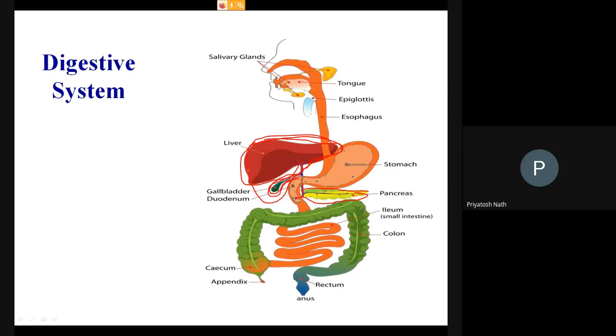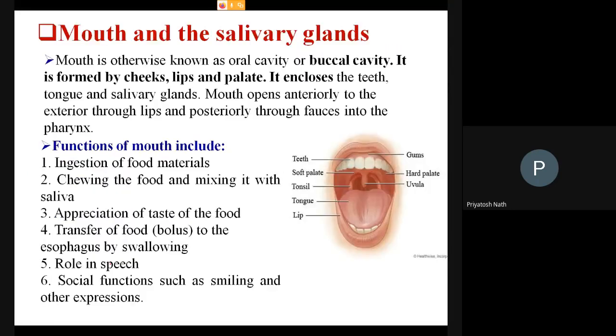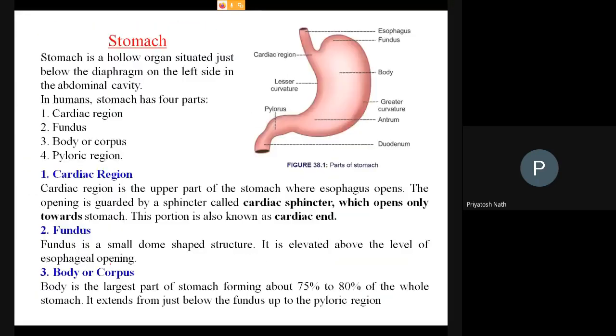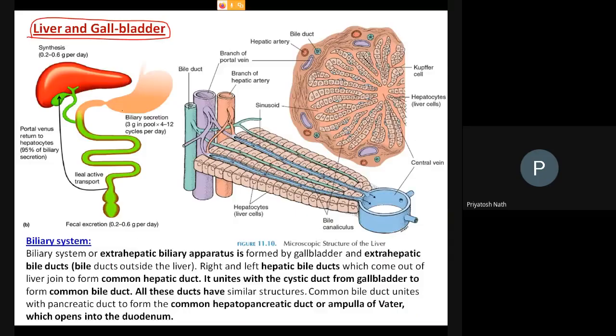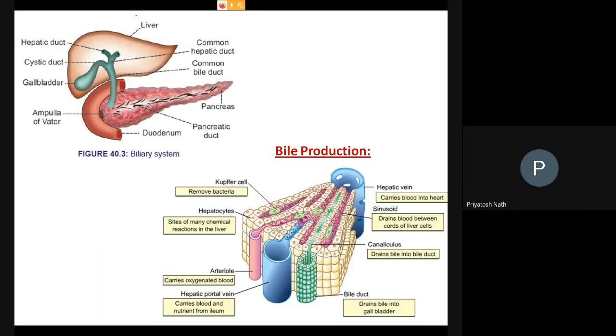Okay, and the position of the liver and the gallbladder in the digestive system. Now move to that. Now we are going to study the liver and the gallbladder. Here you can also see, look, this is the liver. It basically contains two parts. So this is the liver.